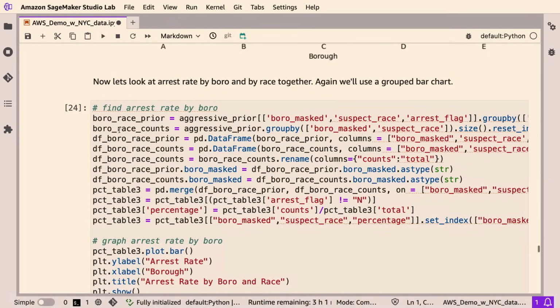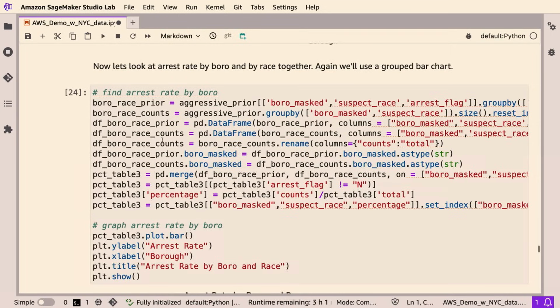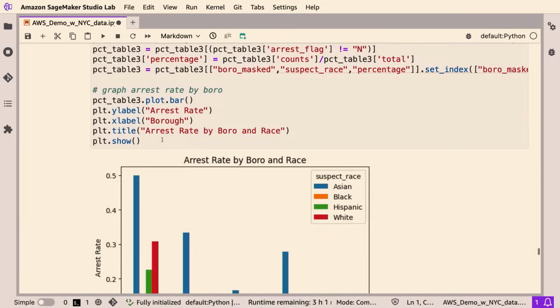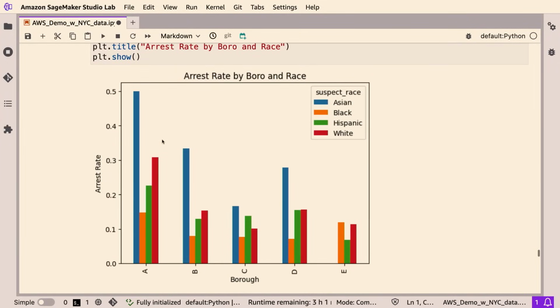I'm not going to go through each of these lines of code, but just know that we are calculating values, setting them equal to objects, and then using these objects later in a bar plot that I'm going to chart. I've already run this, and here we get this beautiful, colorful chart where we see for each borough what the arrest rates are by race, which are denoted in this legend here.